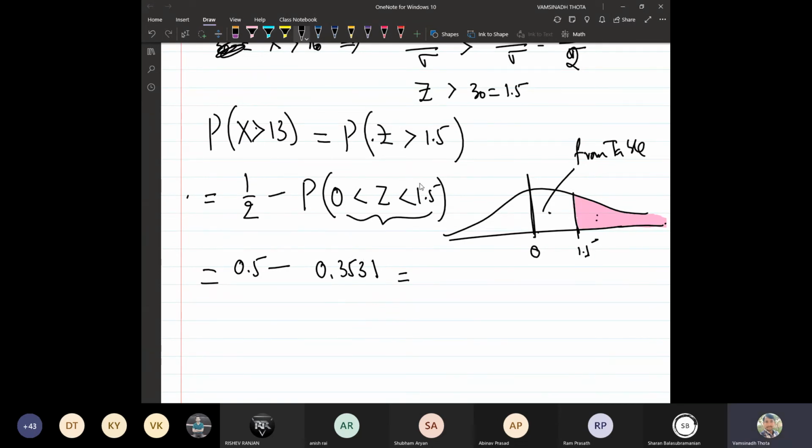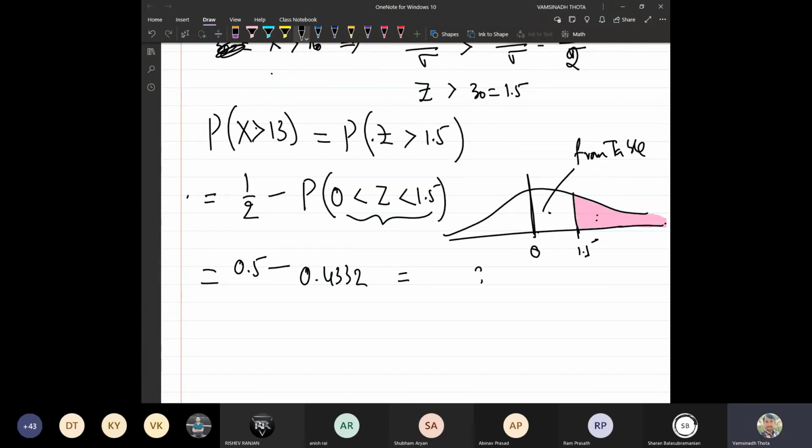Oh, sorry, it is not that value, it is 1.5, right? I thought it is 0.1. I made it wrong. 1.5 means 0.4332.